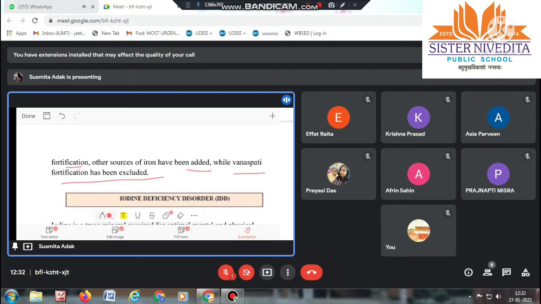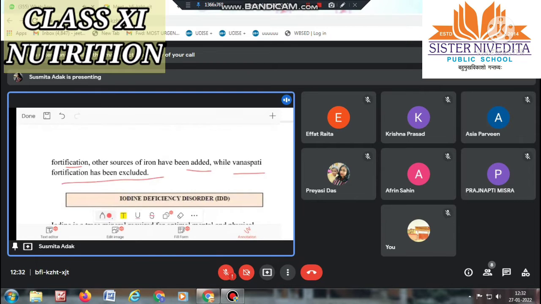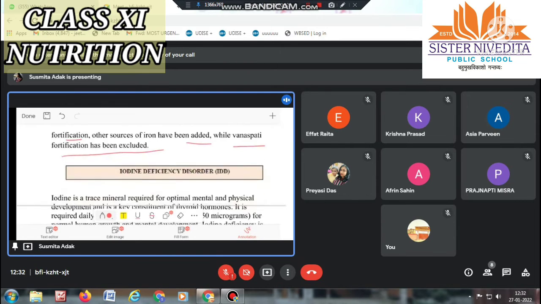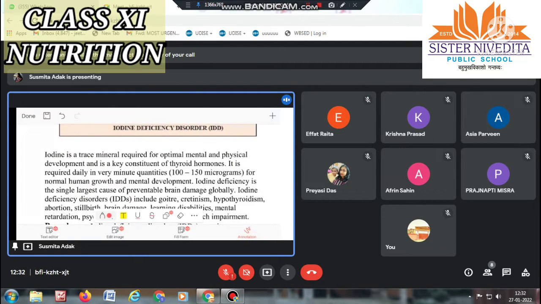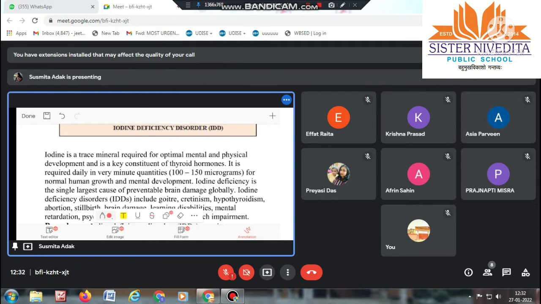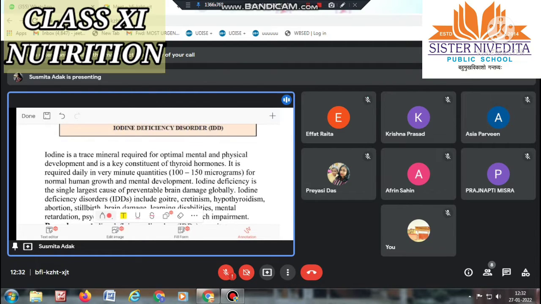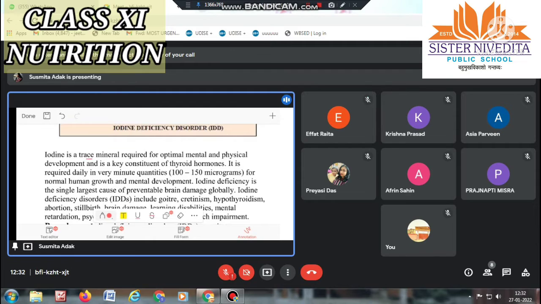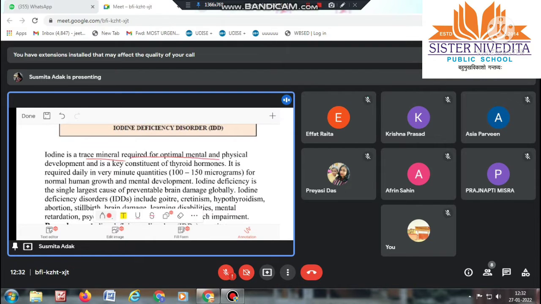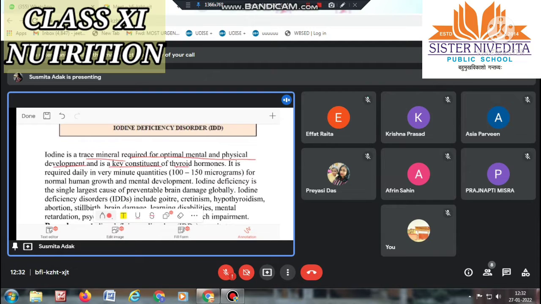Okay, so this was vitamin A deficiency. Now we will see iodine deficiency disorder. Means if there is any deficiency of iodine inside our body, then they will suffer from IDD, that is iodine deficiency disorder. So at first we should know what is iodine. Iodine is a trace mineral which is required for optimal mental and physical development and is a key constituent of thyroid hormone.